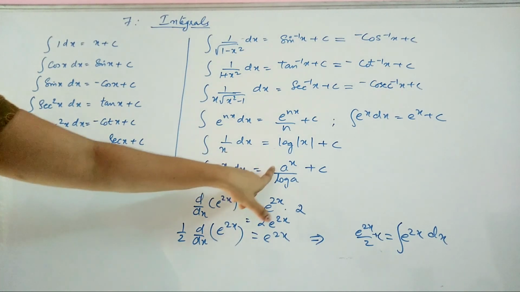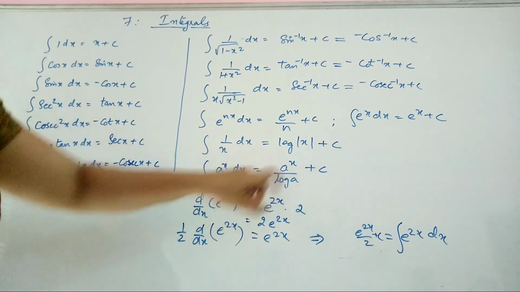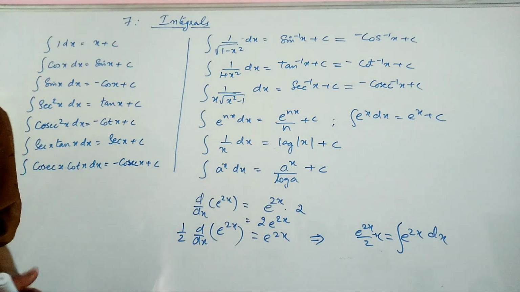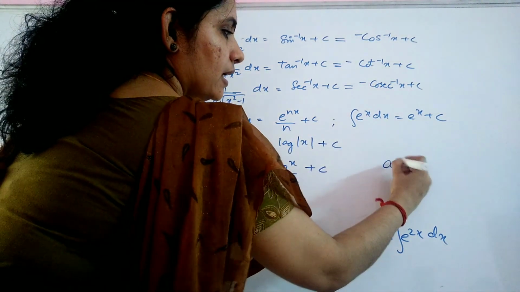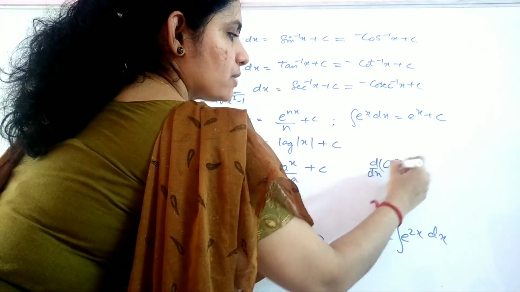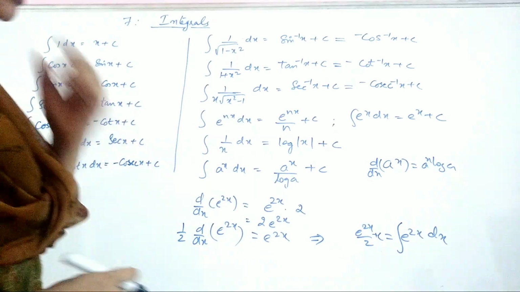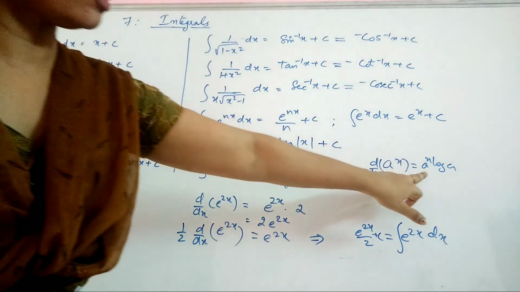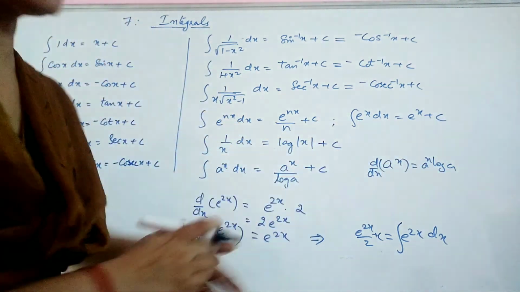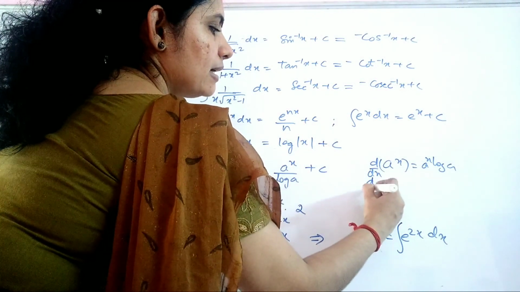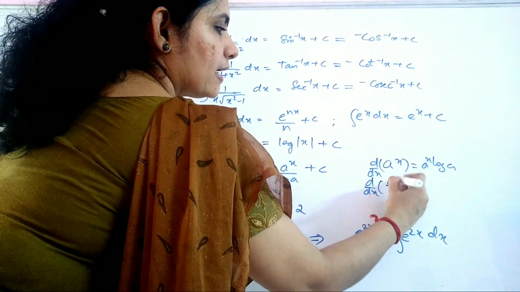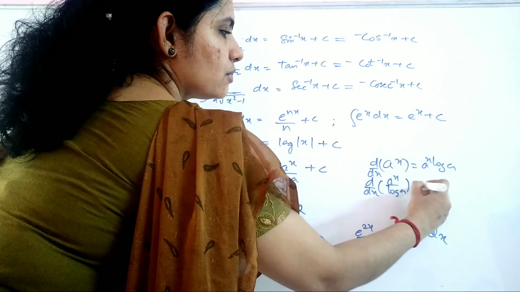And what is the derivative of a raised to x? d by dx of a raised to x is a raised to x into log a. Now if I have to get the integral of a raised to x, I have to take this log a to the other side. So this will give you d by dx of a raised to x by log a is equal to a raised to x.